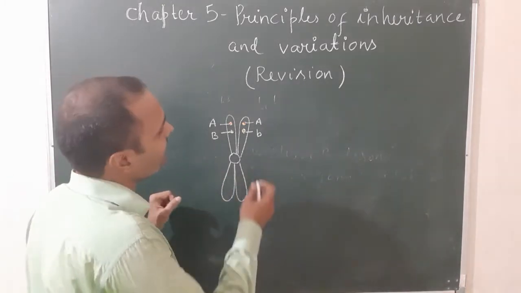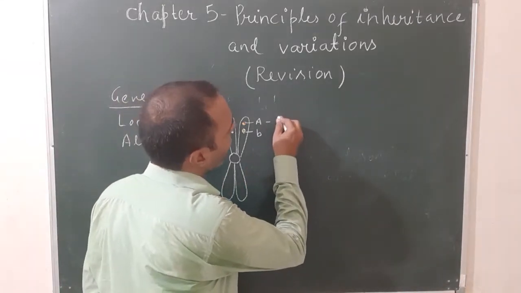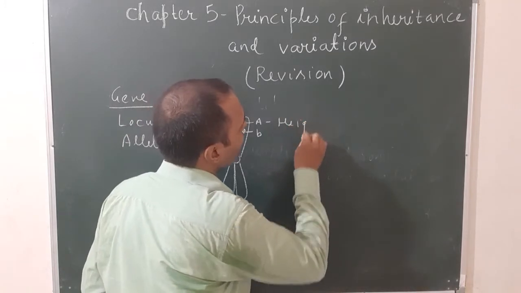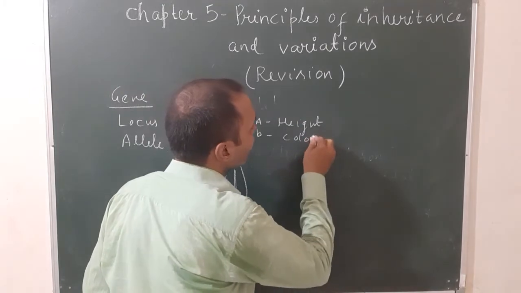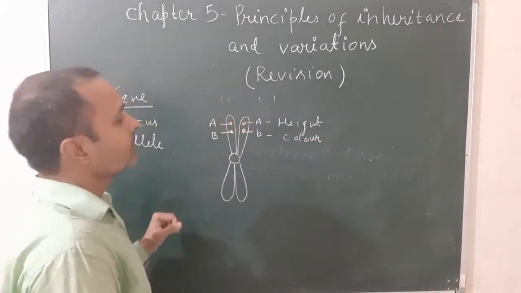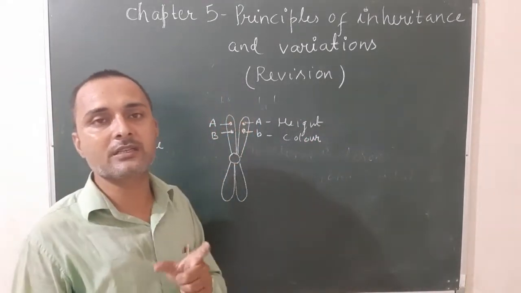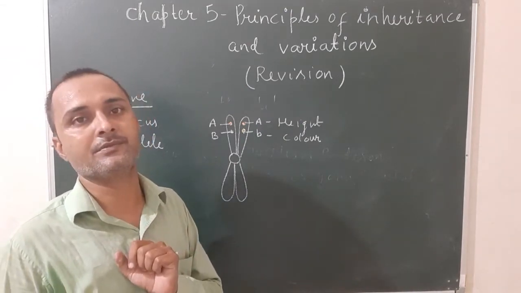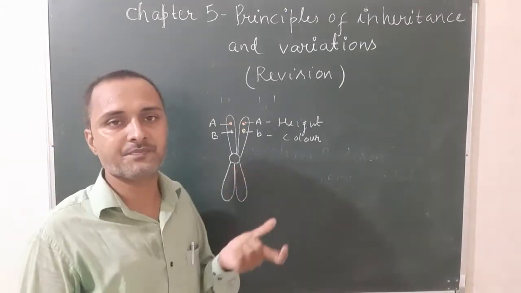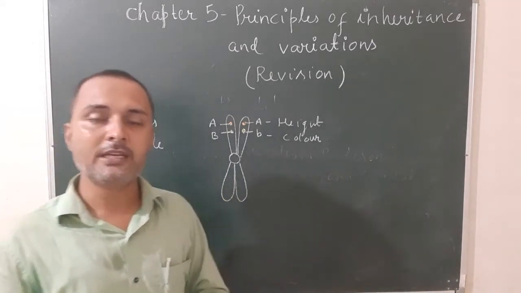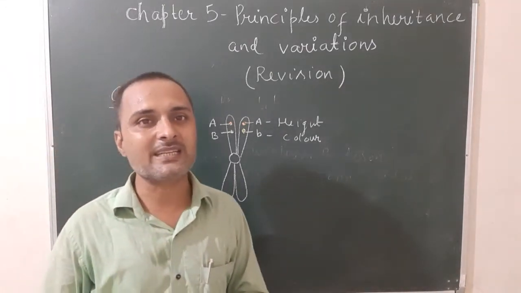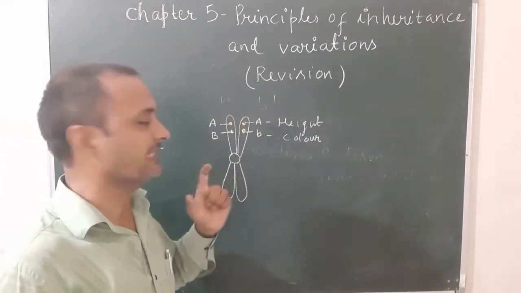For example, this capital A gene is responsible for height, and this B is responsible for color. For height, Mendel used capital T in place of capital A. A small segment of DNA that controls a particular trait is known as gene.